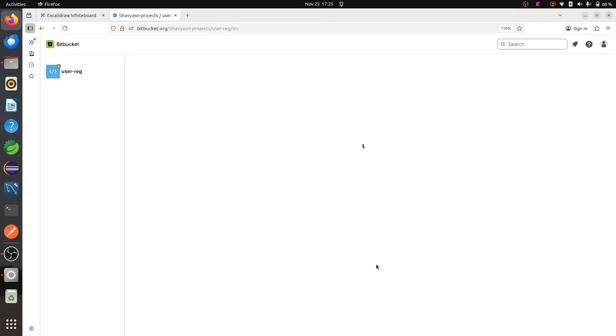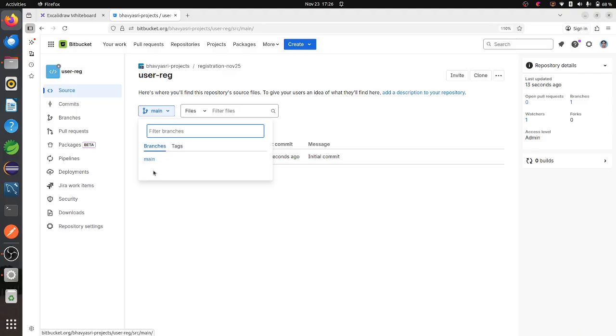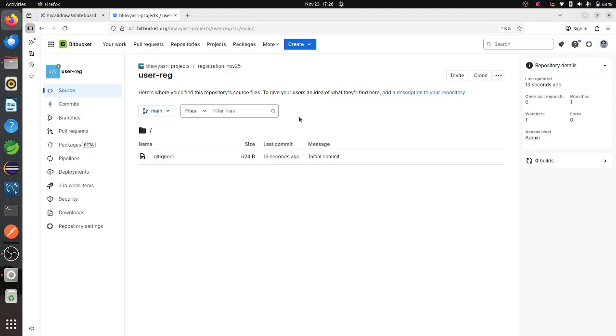So inside your project, you must have some repositories. Inside that repository only, you have to create the branches, and that branch you have to clone to your folder. So here, as of now, I am having only this branch. Nothing else is there. If I want to create a branch, I have to use this one, create branch, and make sure you see whether it is in the same repository or not. Okay, it is in the registration repository, so this is in that repository only.